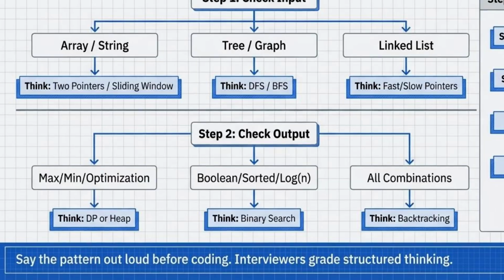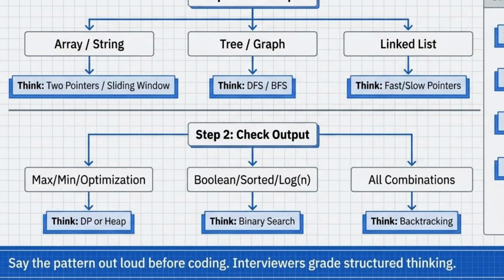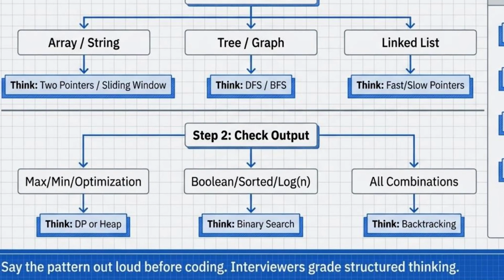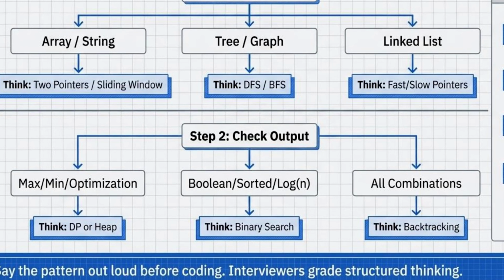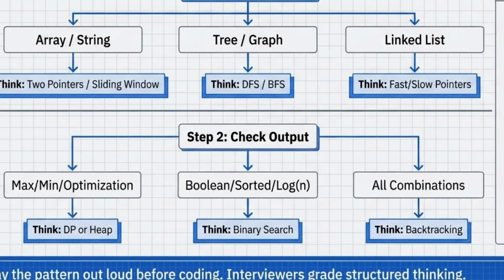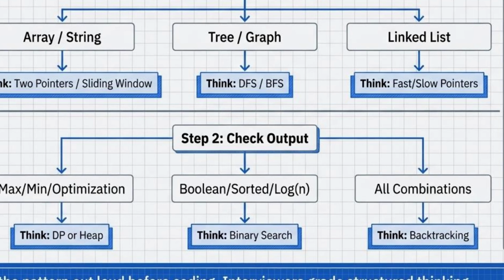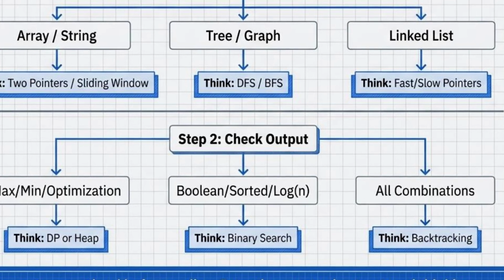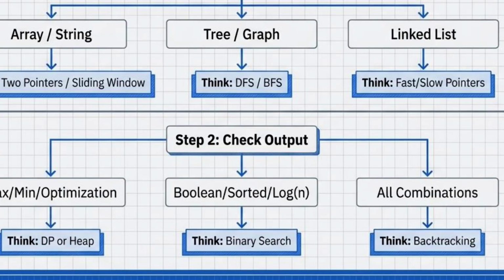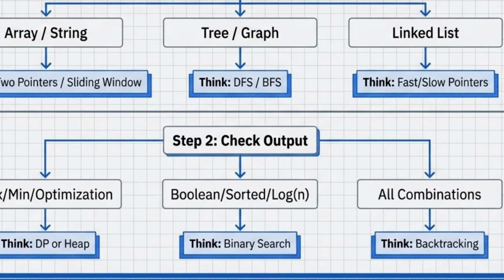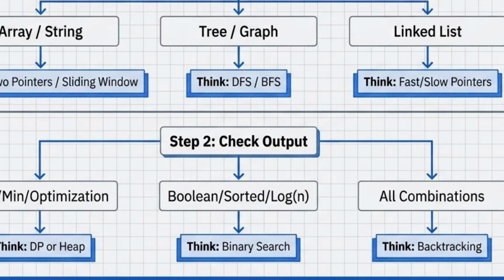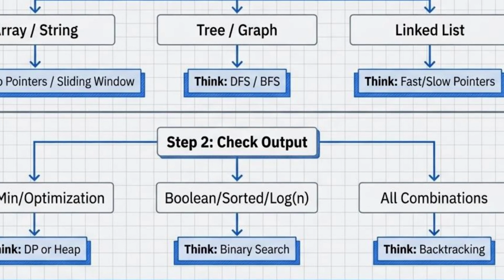Now step number 2, which is also very important: analyzing the output. What exactly are you expecting out of that particular problem? Whether the problem is expecting the maximum number or minimum number, if that is the case, then you will be going for dynamic programming or a greedy approach. If your output is expecting something like booleans, or it is expecting you to solve the problem in log n time complexity, then you can think about binary search. Or else, let's take another example. If your question demands an output like all the permutations, all the combinations, then you will be going for backtracking.